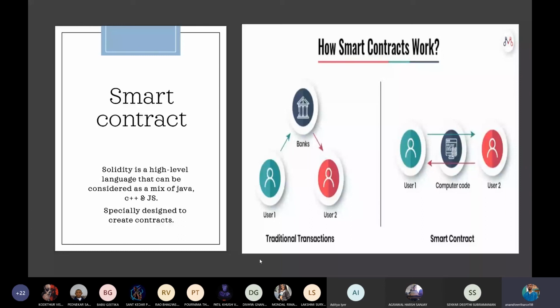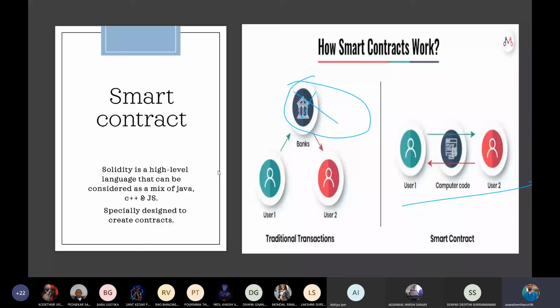This is one example, and also as you can see in the picture here, the smart contract is removing the need for banks. So after smart contracts, there is no need for banks to control and see all our transactions that are happening. And yeah, the next thing about smart contracts is the programming language that we are writing them in.